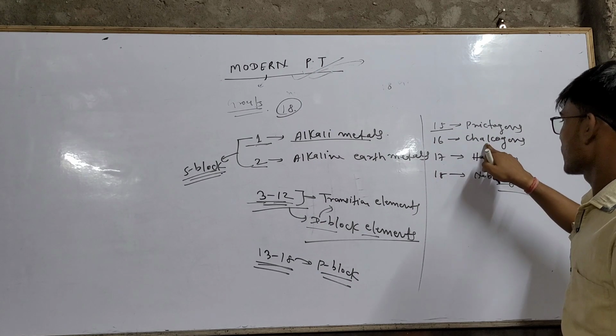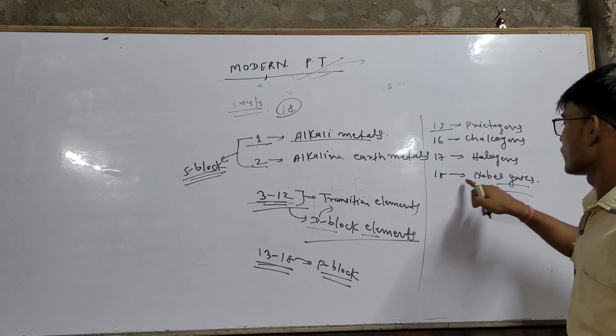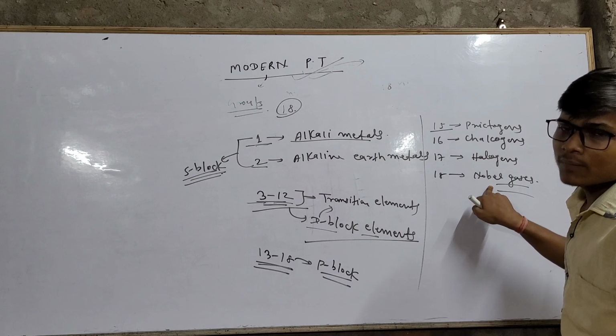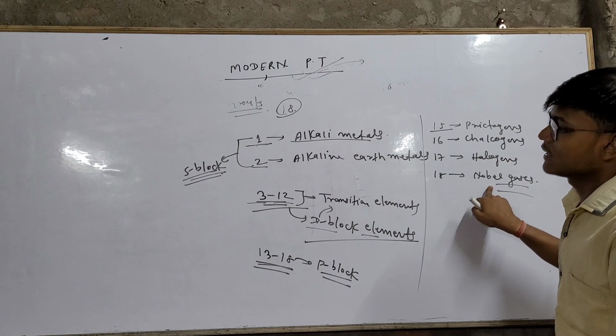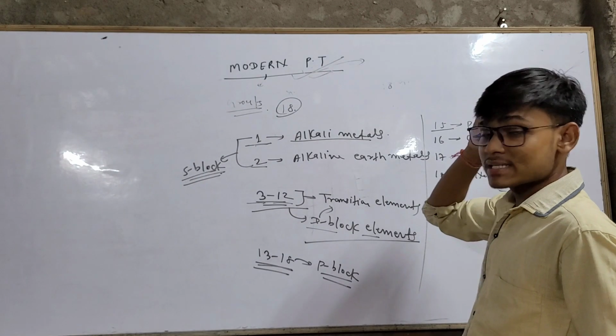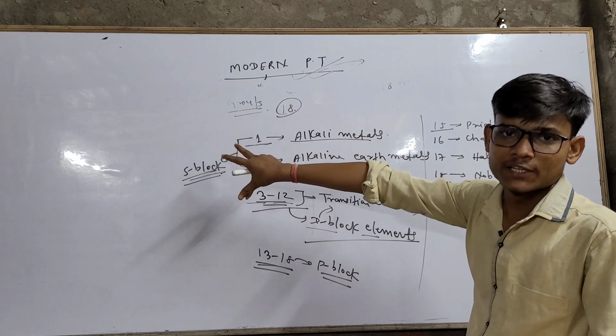Elements of group 16 are known as chalcogens. Elements of group 17 are known as halogens. Elements of group 18 are known as noble gases. These all are basics of our modern periodic table. Now we are going to study about S block in detail.